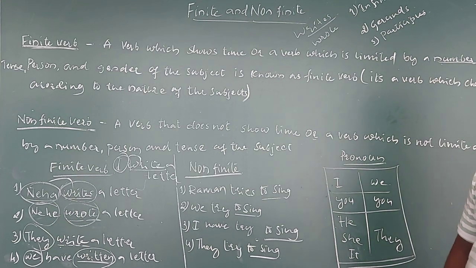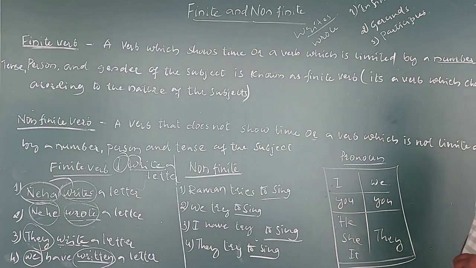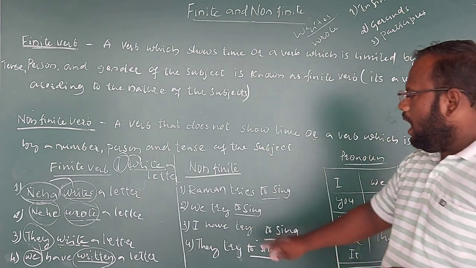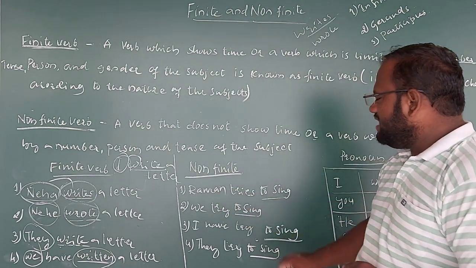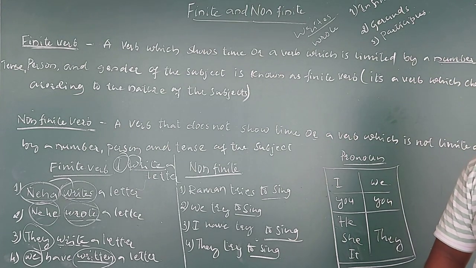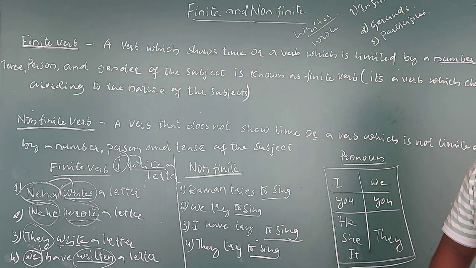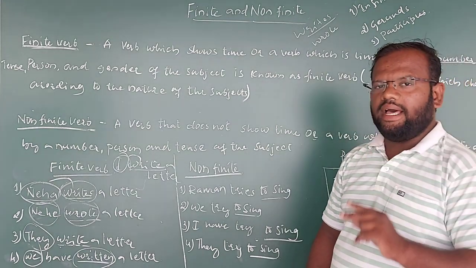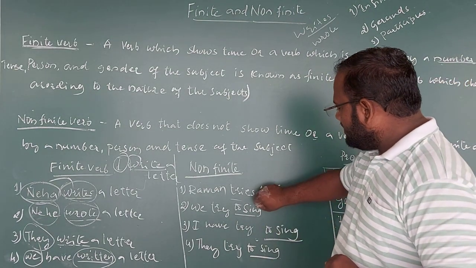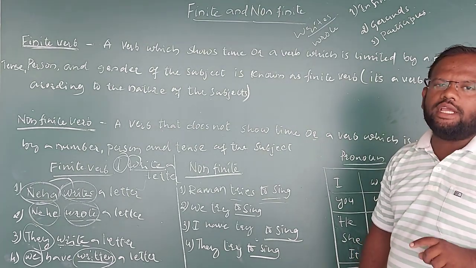Let's see some more examples related to the non-finite. Example number 1: Raman tries to sing. Raman tries to sing. Here you may get a little confusion, my dear children, so two verbs are there. One is 'tries' and another one is 'to sing'.